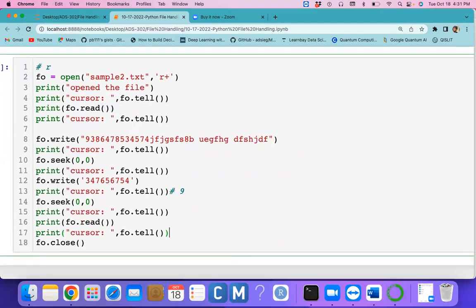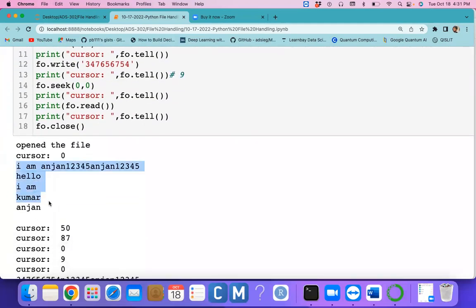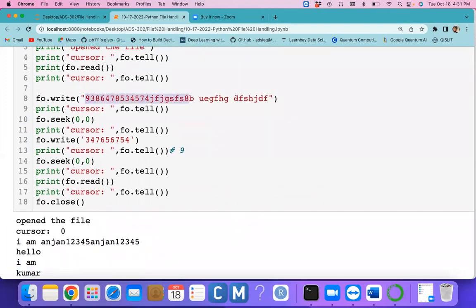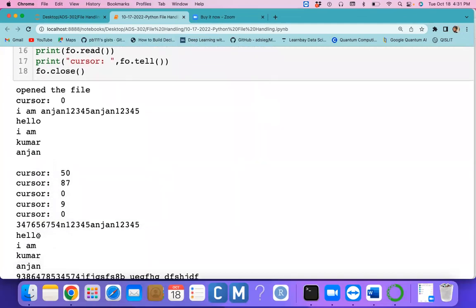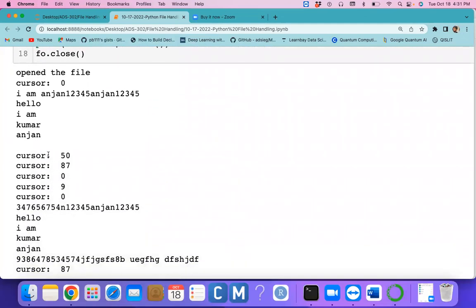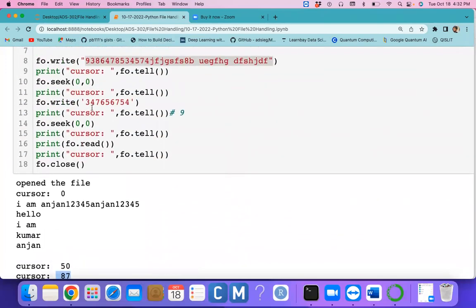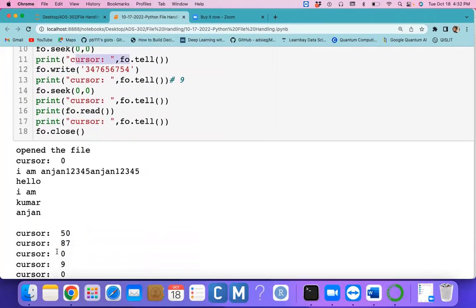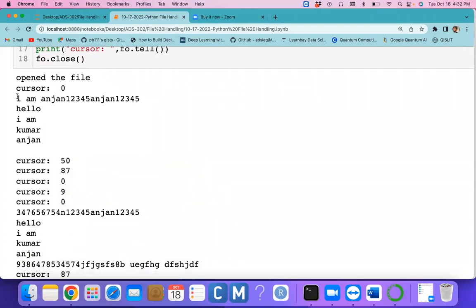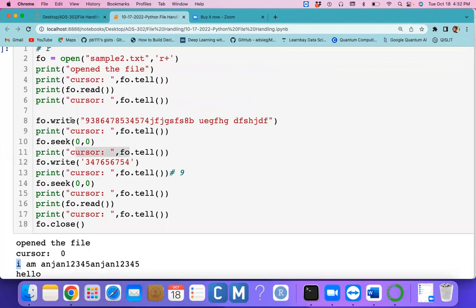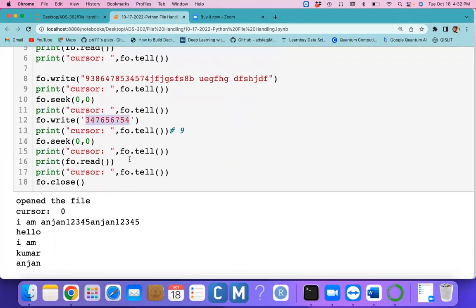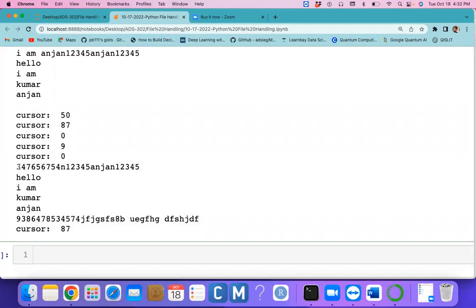See here, this is my original data, and a total of 50 characters are there, and you entered some number of characters here, so 87 characters are there. After that, I set the cursor at the beginning of the file. Now the cursor is at this location, and from here you enter this particular data, purely characters. So the first 5 characters, the first 9 characters, are replaced.